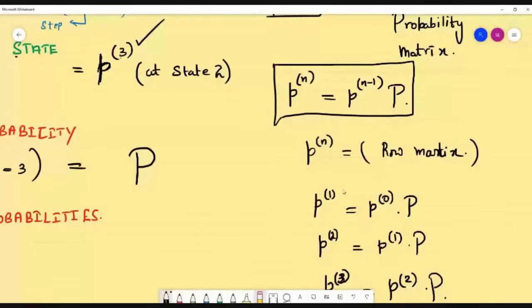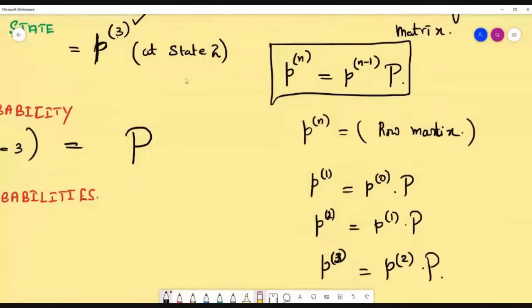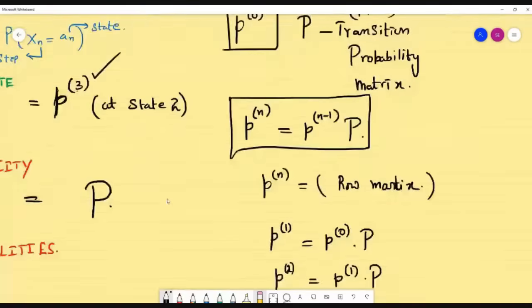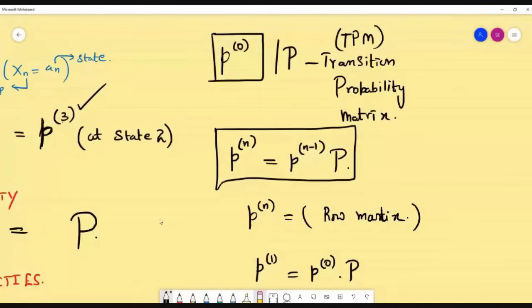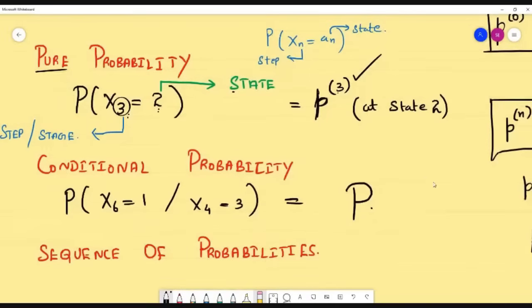P0, from this we are going to find P1, P2, P3 according to the question. And the conditional probability will depend on this TPM, transition probability matrix, going to be n cross n. Okay, so pure probability depends on small p, and conditional probability depends on the TPM matrix, transition probability matrix, capital P.